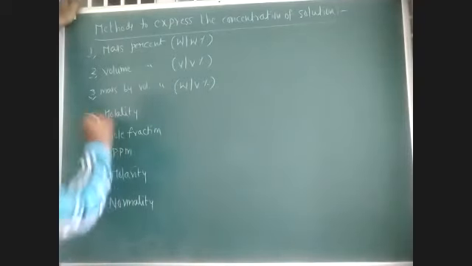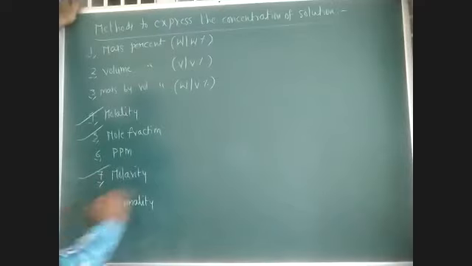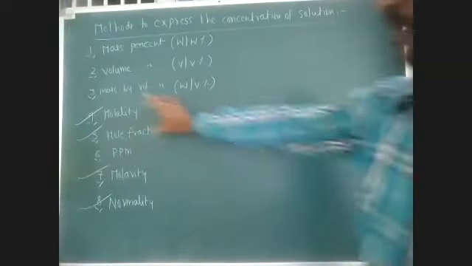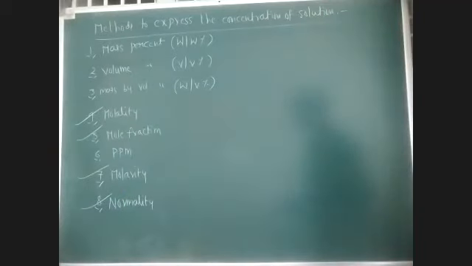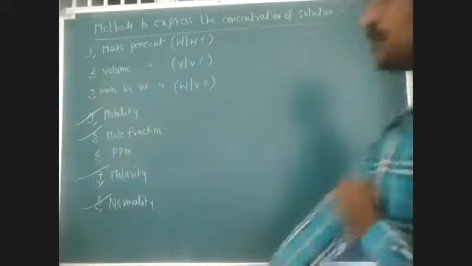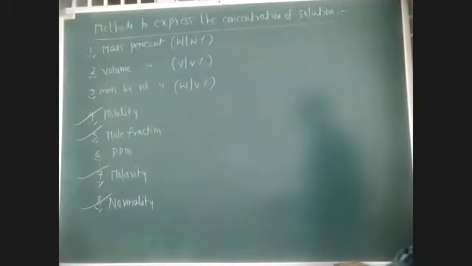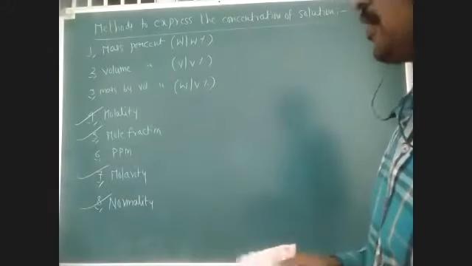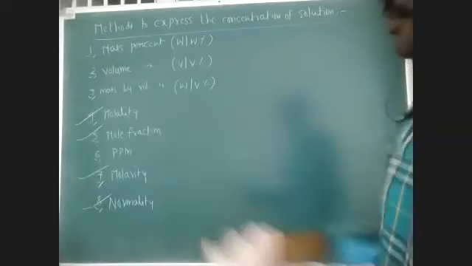So in that, mostly we follow molality, mole fraction, molarity, and normality. These four are important. As long as you are studying physical chemistry, you compulsorily have to possess some idea on these four methods. Mass percent, volume percent, mass by volume percent, molality, mole fraction, ppm, molarity, normality. Some other methods also there: ppb, strength, formality. But mostly these are important.